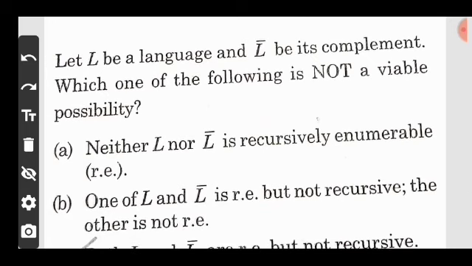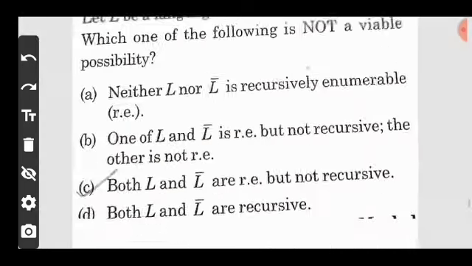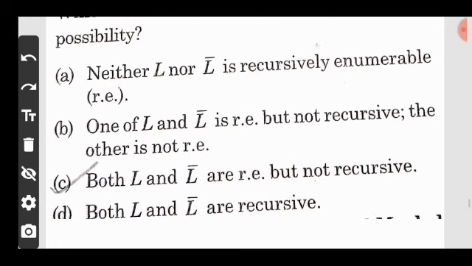Let L be a language and L complement be its complement. Which one of the following is not possible? So the options are: option A, neither L nor L complement is recursive enumerable language. So this is also true. And option B, one of L and L bar is recursive enumerable but not recursive, the other one is not recursive.